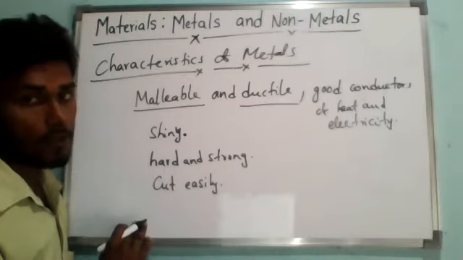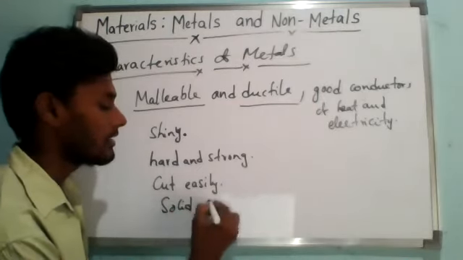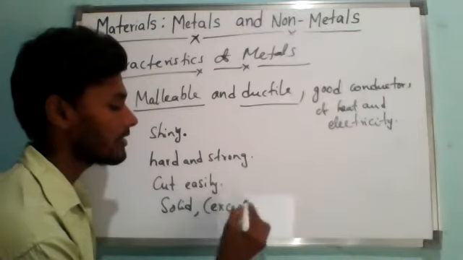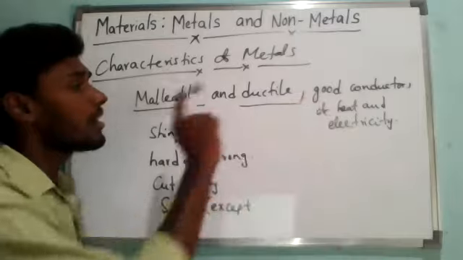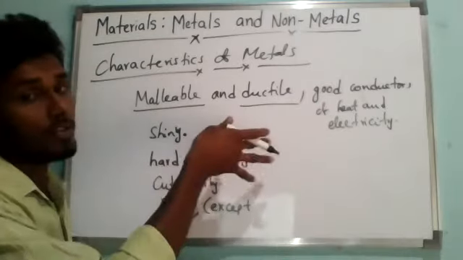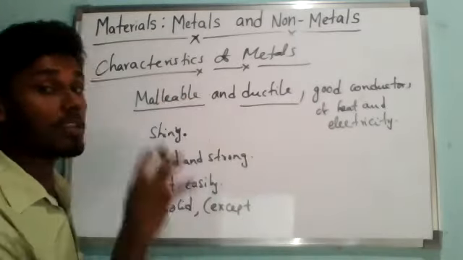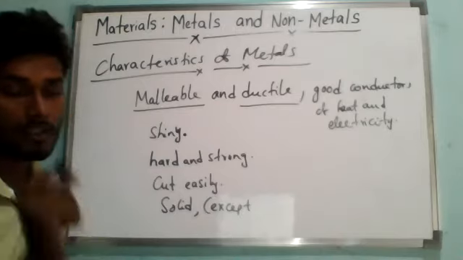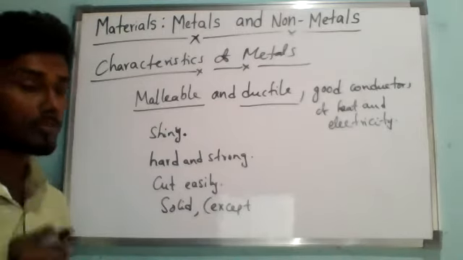We have to remember carefully. Most of the metals are solids. That is why I said some exception cases will always be present. One or two elements are exempt from any one of these properties, and they will show the remaining properties. Maybe it cannot show malleability, but it will still come under metals only. You have to remember those exception cases also. I will explain them very clearly in the next class: which metal does not show which property.